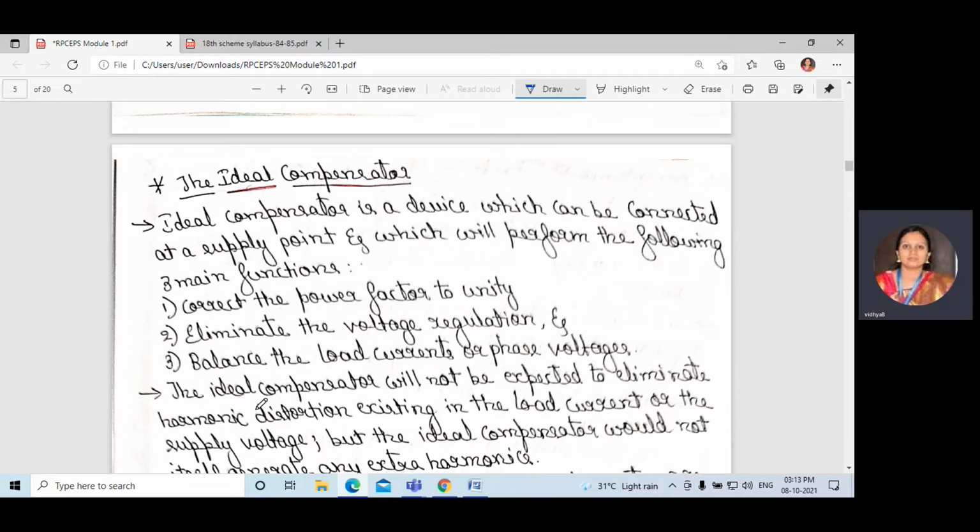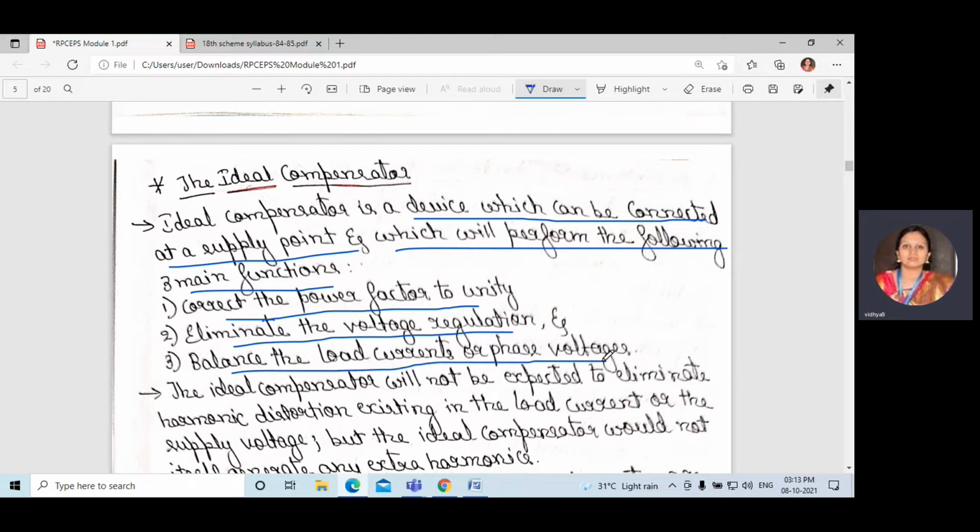Next is the ideal compensator. An ideal compensator is a device which can be connected at a supply point and which will perform the following three main functions. I have already said the objectives of the ideal compensator; the load compensator is similar. Okay: correct the power factor to unity, eliminate the voltage regulation, and balance the load currents of phase voltages. The percentage of voltage regulation should be less. If the voltage regulation percentage is less, then we can say that losses are less.